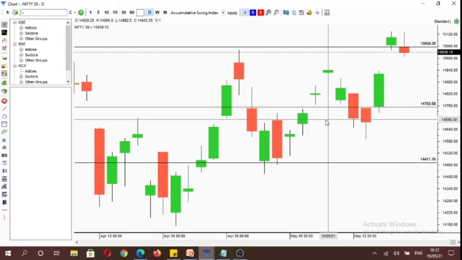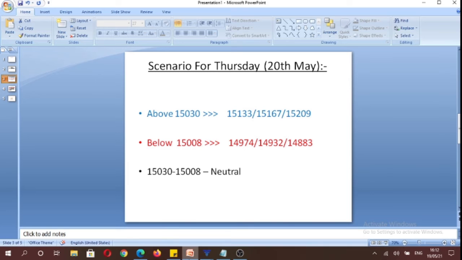So based on the price structure, we get the following scenario for tomorrow. Above 15,030, we can trade towards today's highs, and beyond that 15,167 and potentially 15,209 levels, and below today's lows, we can trade towards 14,974 to 14,932 level, and potentially 14,883 levels. And the neutral price range for today is 15,030 to 15,008. If market was to trade tomorrow in between this range, one can refrain from making any trades.